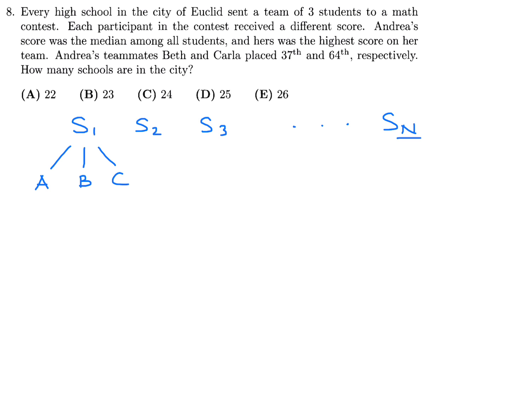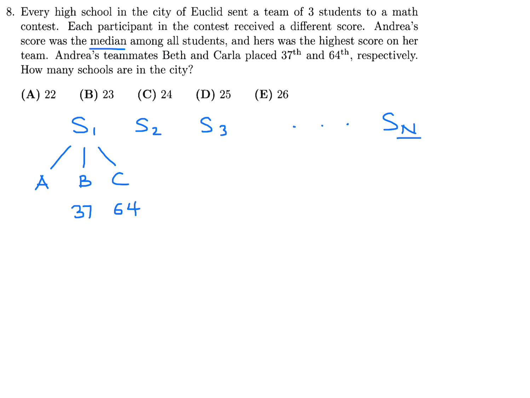And they tell you that Beth placed 37th, and Carla placed 64th, and Andrea placed the highest. So her placing is obviously going to be greater than Beth and Carla. So we don't know where she placed.